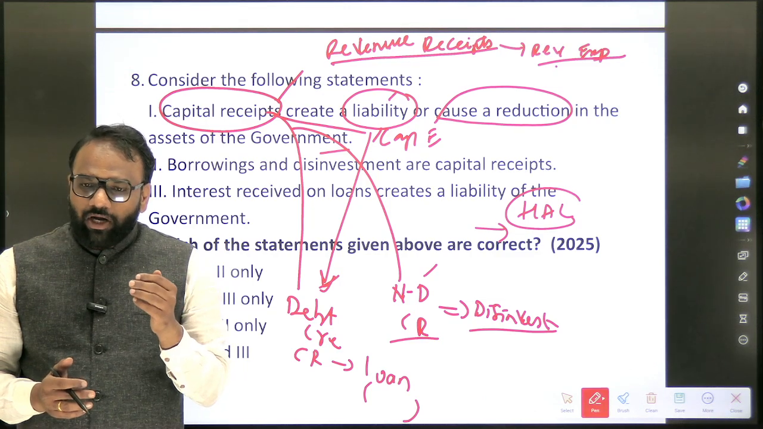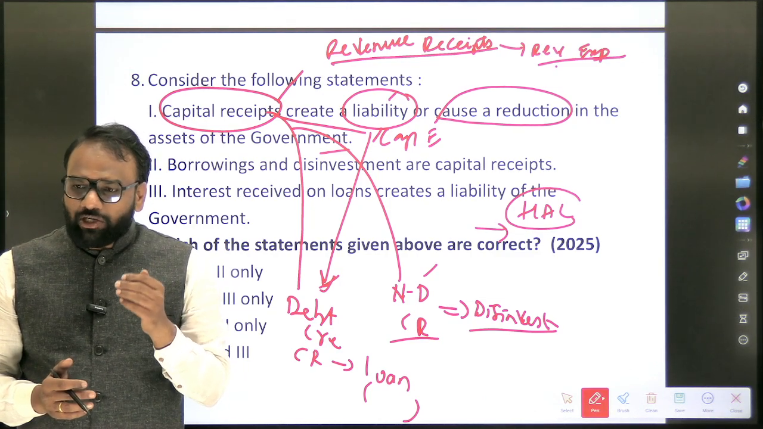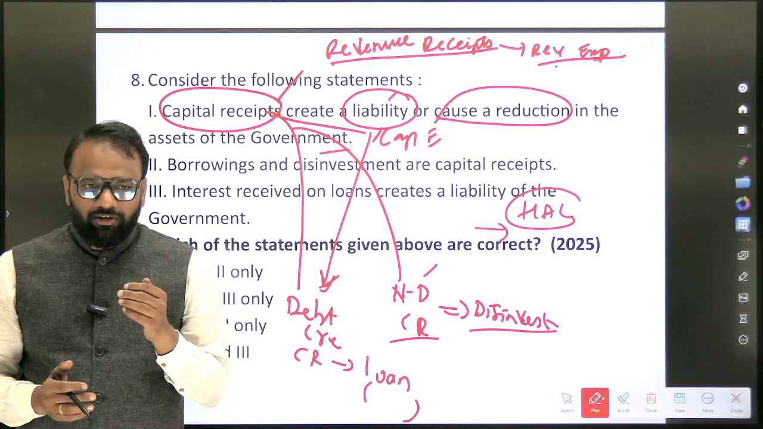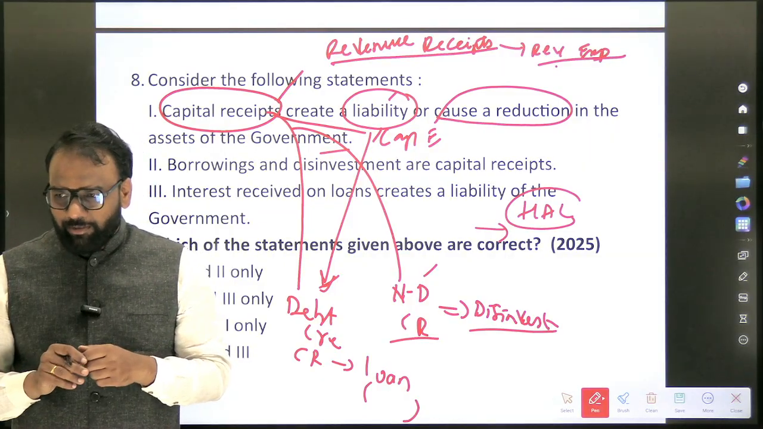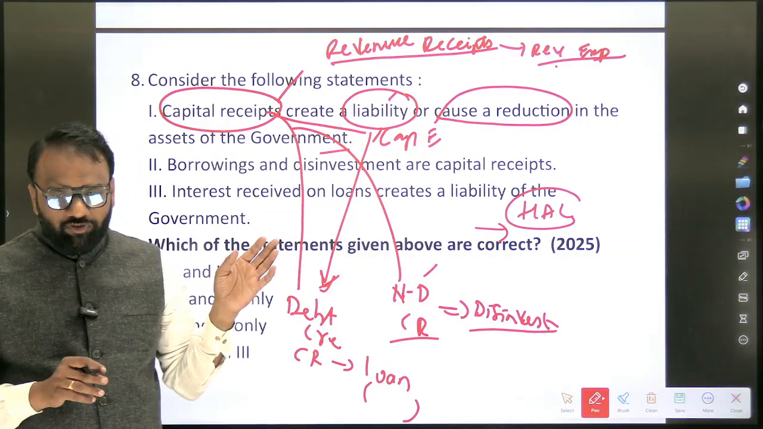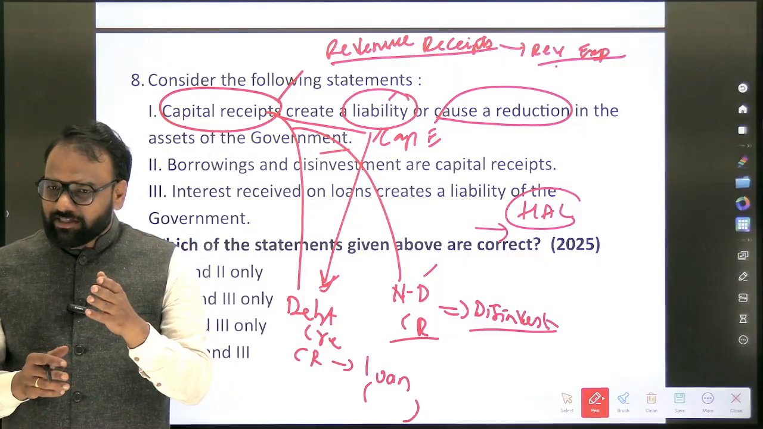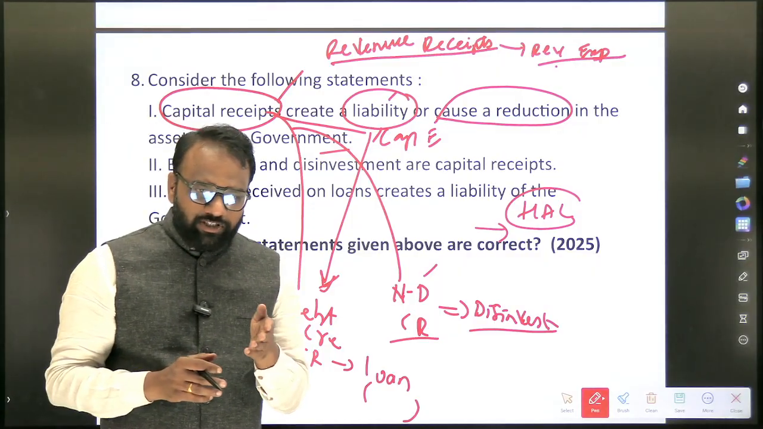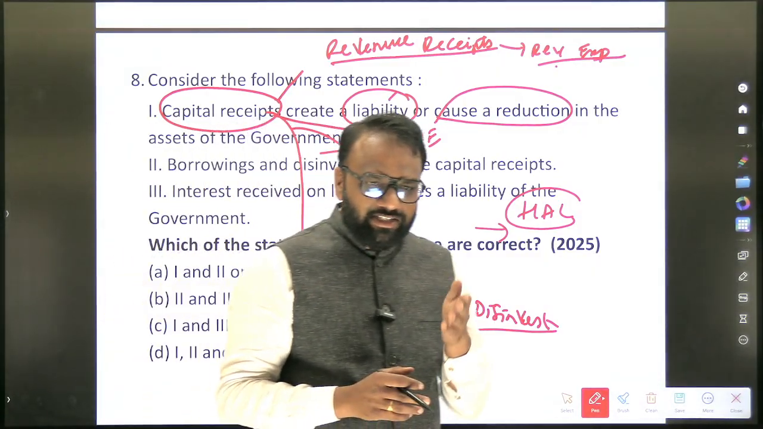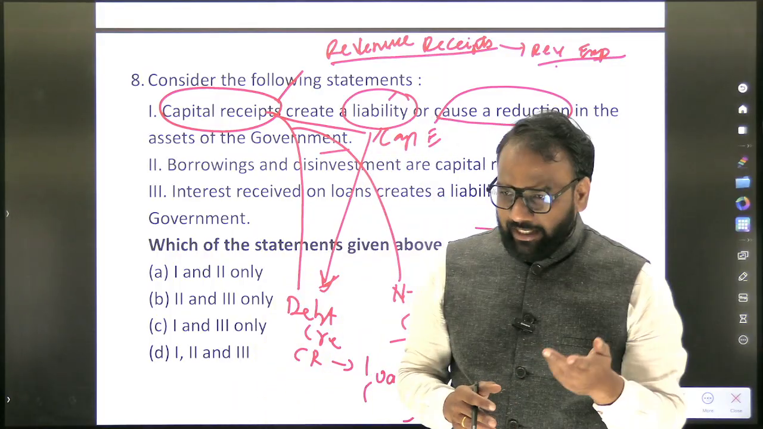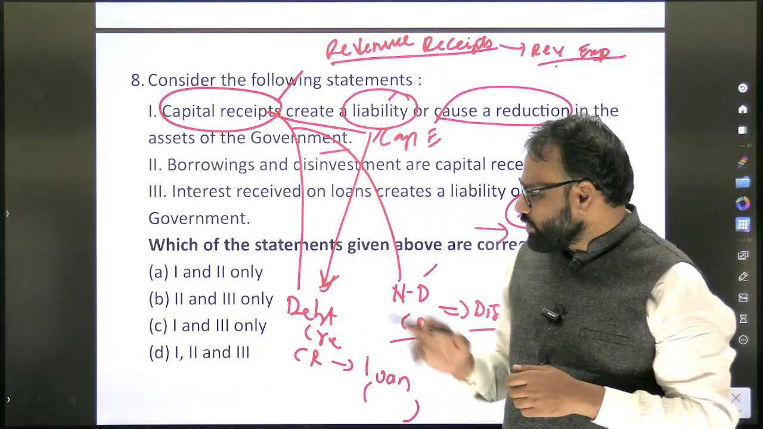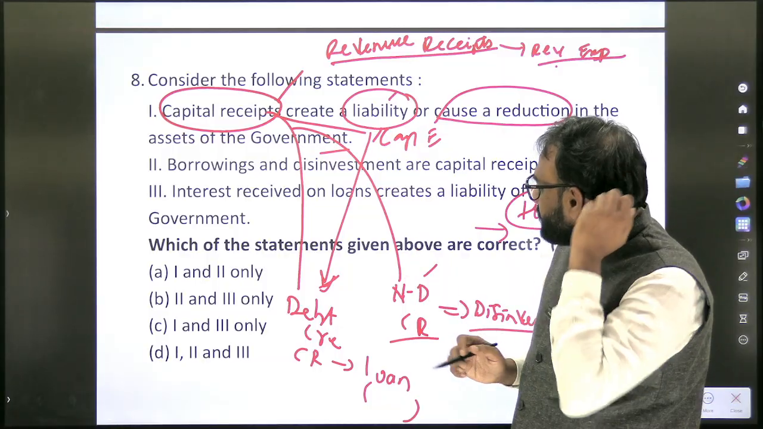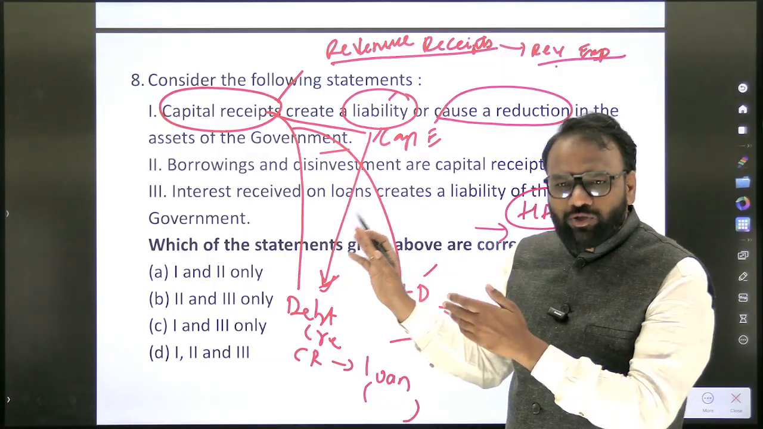So in order to draw an inference or conclusion that the statement is correct, we need to understand with the help of an example, we should be able to connect it. Again, if you have any confusion, you can go back to our budget related classes where we discussed revenue receipt, capital receipt, revenue expenditure and capital expenditure in detail, along with various types of examples as well.